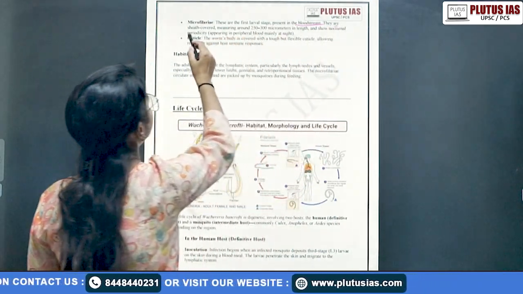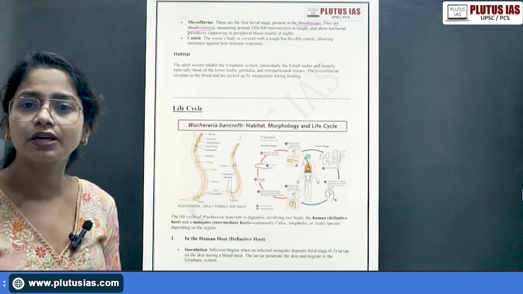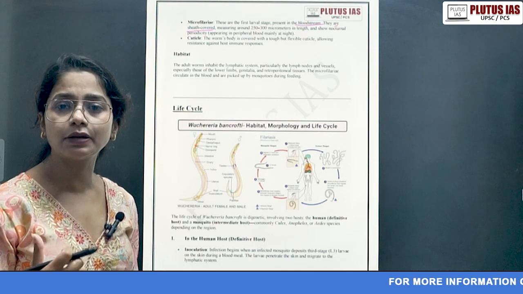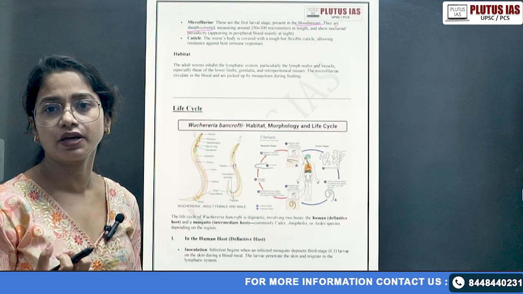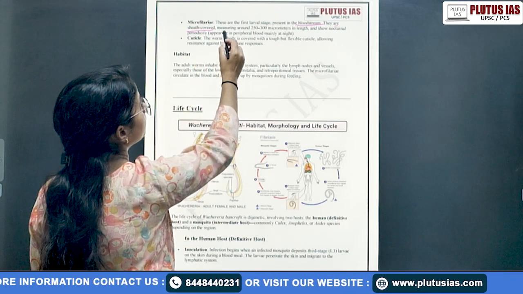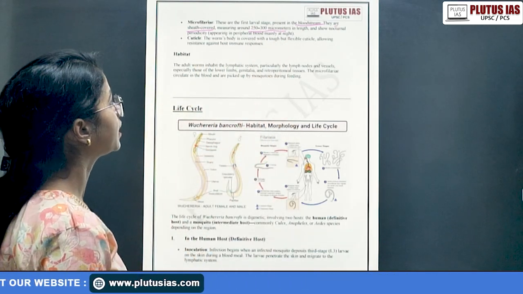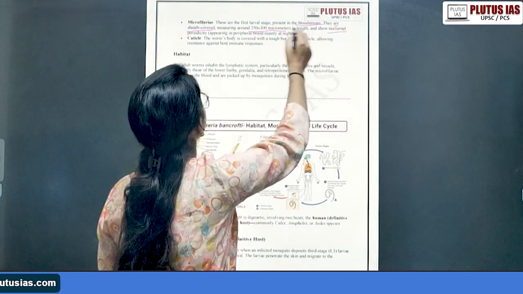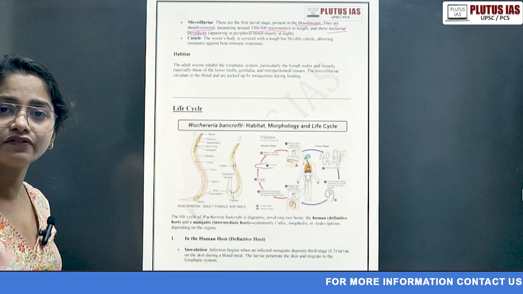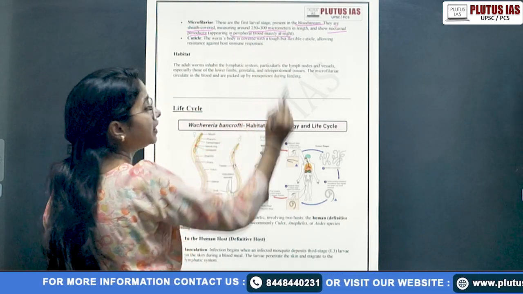They are sheath covered, as we have said, because it's a parasite. One of the parasitic adaptations is the outer body covering, or the exo epidermal layers should have a covering also. Some have a very thick covering, so it has a sheath covering measuring around 250 to 300 micrometers in length, and shows nocturnal periodicity. It has significance, as when we cover the life cycle, you will see it appearing in the peripheral blood mainly at night.